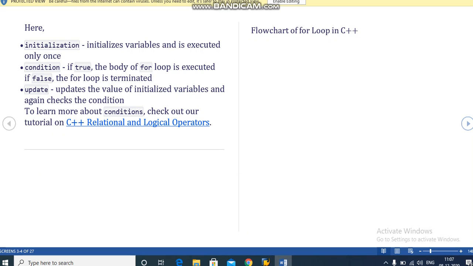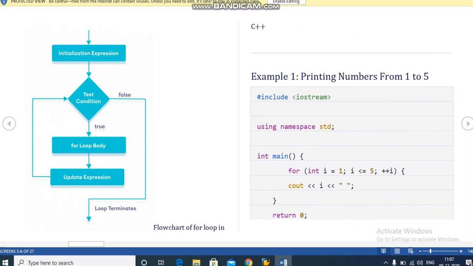To learn more about the condition, check out our tutorial on C++ relational and logical operators. Then, flowchart of C++. This is the flowchart of the for loop. Okay, initialization expression, this is in rectangular form. Then the condition comes, which is always in diamond shape.